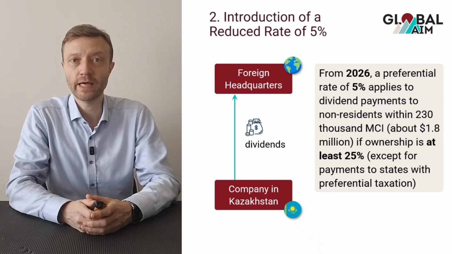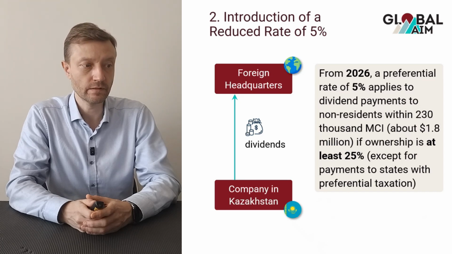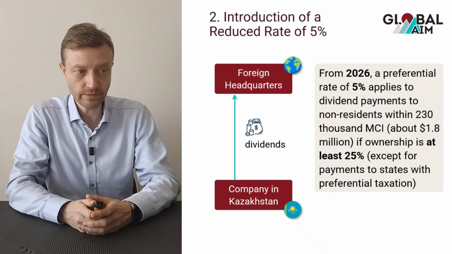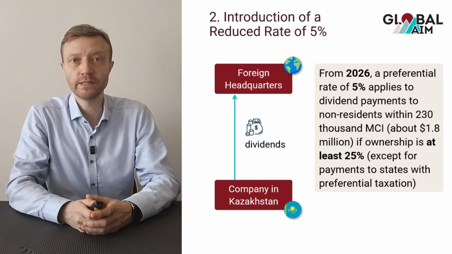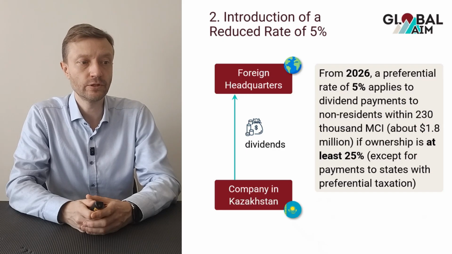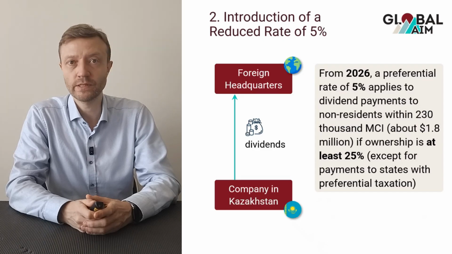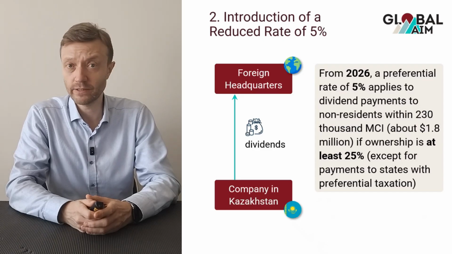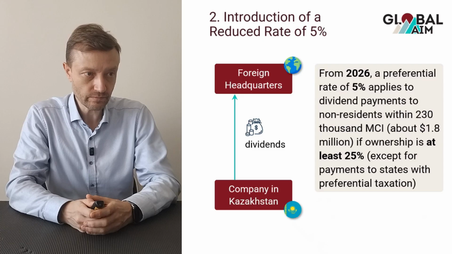So investors that have shares in subsidiaries in Kazakhstan of at least 25% can enjoy, starting next year, 2026, the reduced 5% rate, unless the distribution is made to a state with a preferential tax regime.